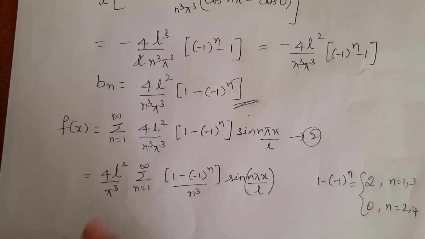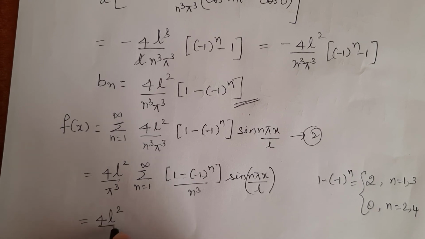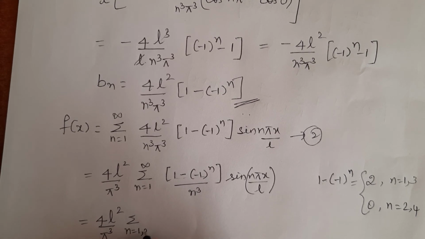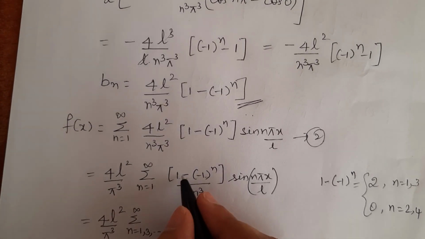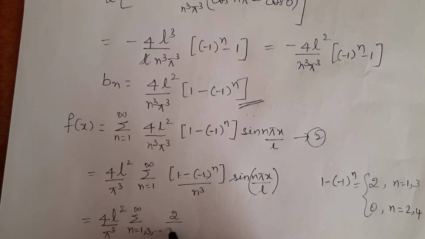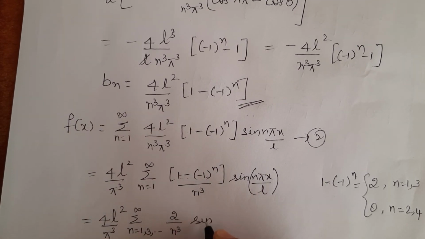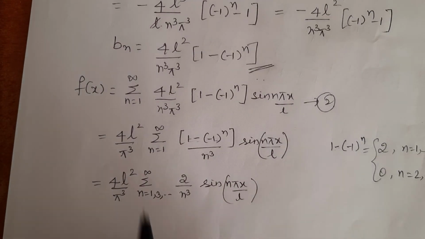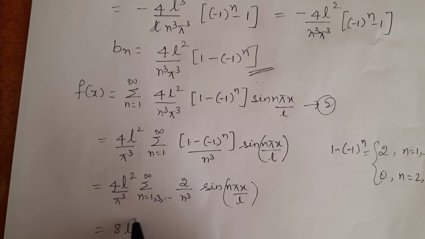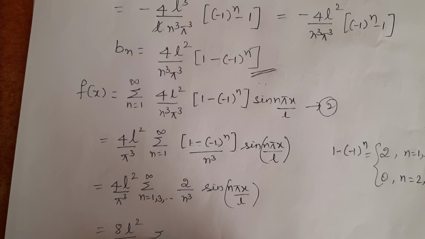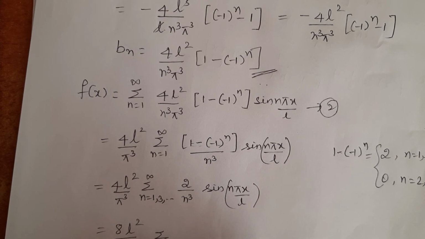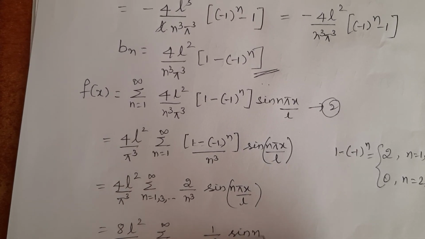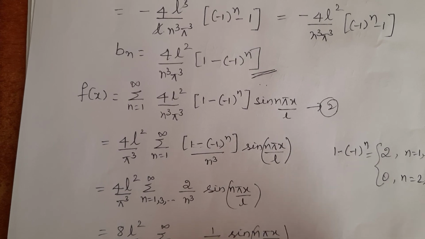So this summation will change to 4L square by pi cube into summation, here when n is equal to 1, 3, etc. up to infinity, I will get this value as 2 divided by n cube into sine n pi x by L. So 4 twos are 8, L square divided by pi cube, summation n is equal to 1, 3, 5, etc. up to infinity, 1 by n cube into sine n pi x by L.